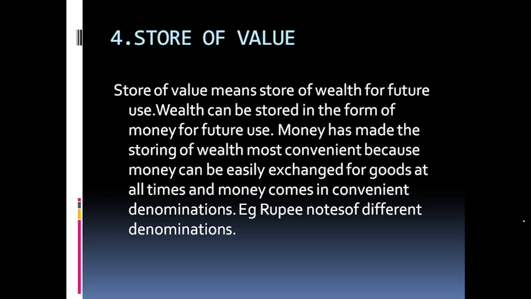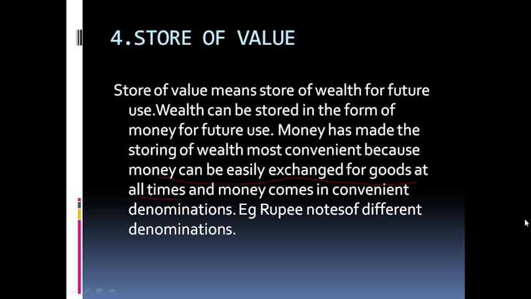Money comes in convenient denominations. Example, rupee notes of different denominations. This I'll explain. It is convenient because money can be easily exchanged for goods at different times. Suppose tomorrow someone meets an accident. The money is liquid because it can be easily converted to anything. So whenever you go to hospital and you want to pay the hospital bill, they will easily accept it as money. So it can be easily convertible to other items.